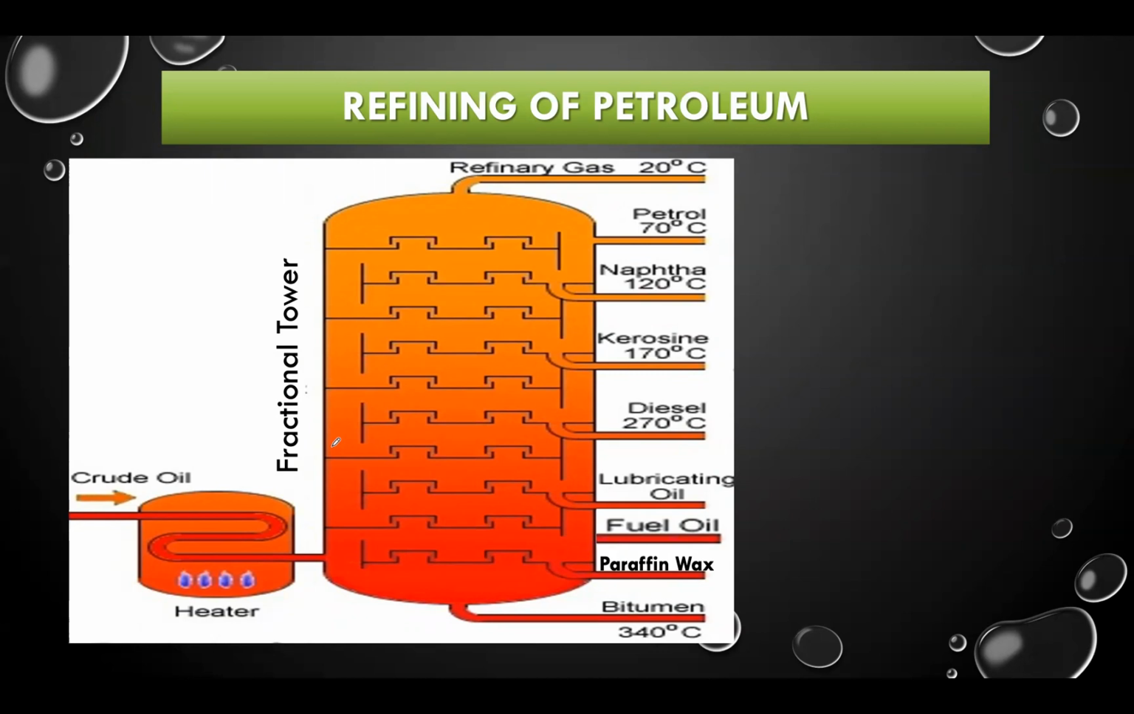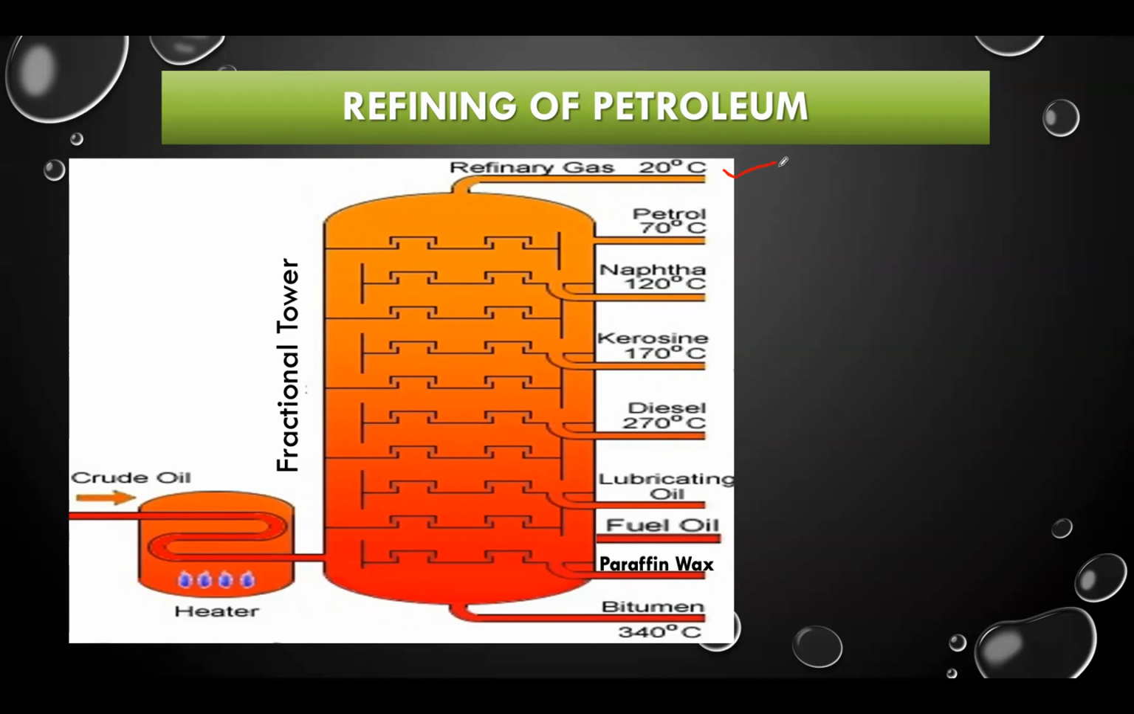So we can heat the crude oil, or the impure petroleum, at high temperature so that the different fractions can be separated in a fractional tower, and the process is called fractional distillation. Here the constituents' boiling points vary from one constituent to another, so that they can be collected in different fractions. Here you can see the refinery gas, also called petroleum gas. This is the first product that we obtain from petroleum by refining it. It is obtained at about 20 to 40 degrees Celsius.